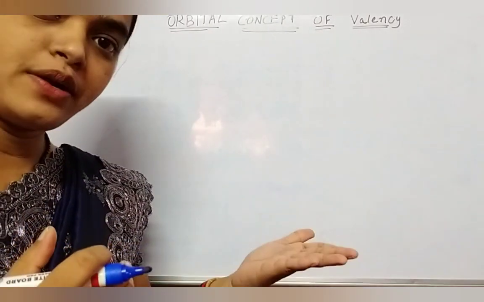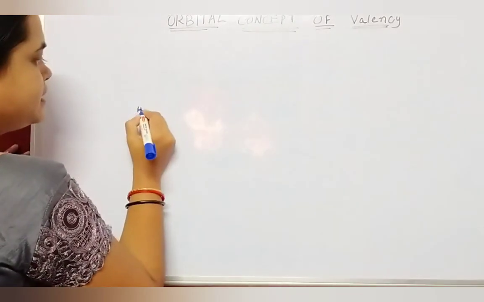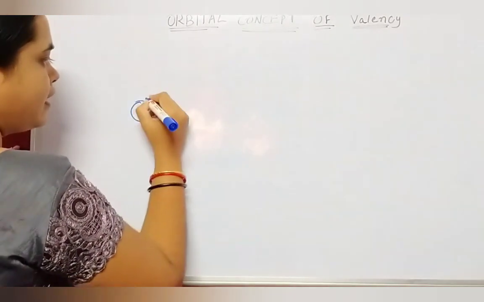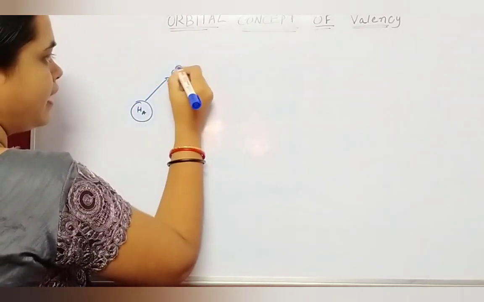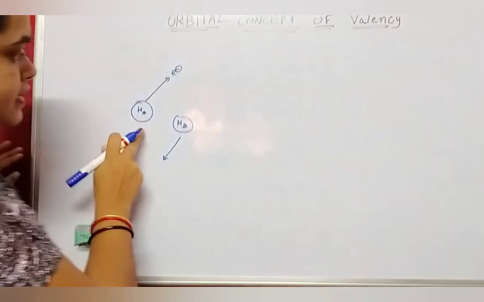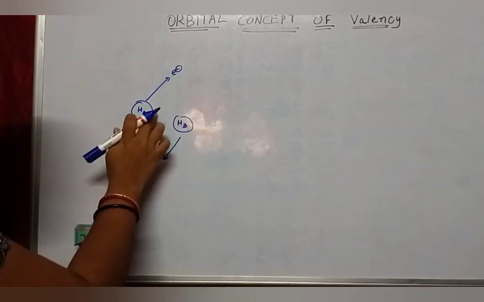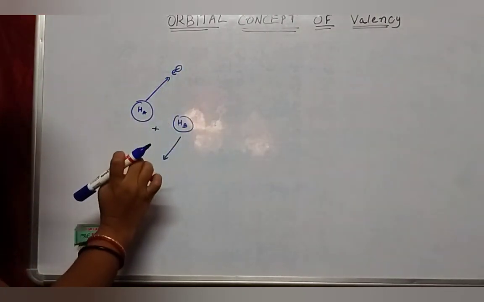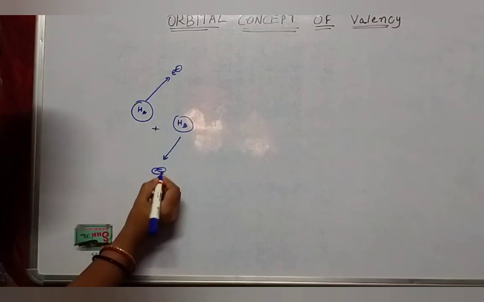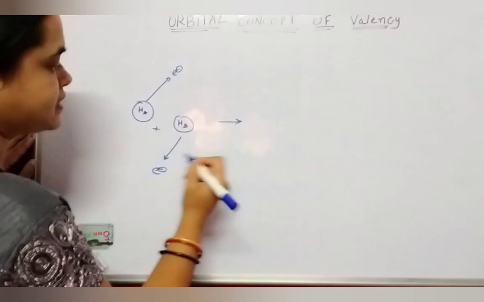Ha is one hydrogen atom, Hb is another hydrogen atom. This is the electron of hydrogen A, and the electron of hydrogen B. When they combine, see what happens here.